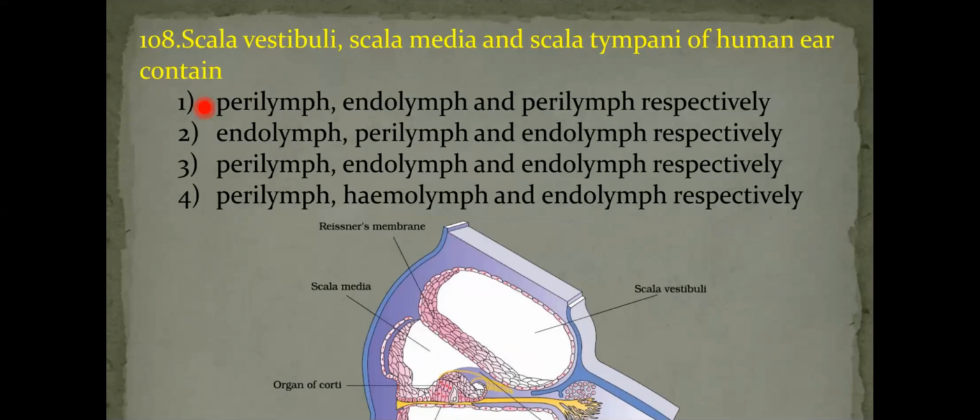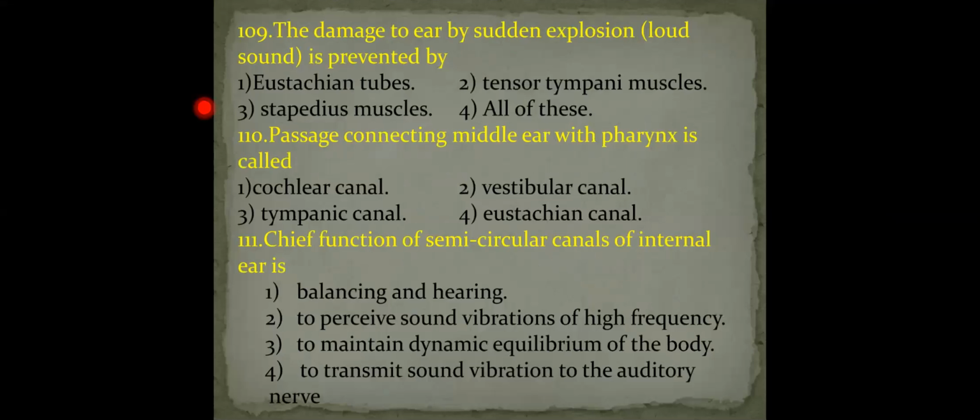Next, question number 109. The damage to the ear by sudden explosion is prevented by. Damage to the ear by the sudden explosion, the louder sound, is prevented by.